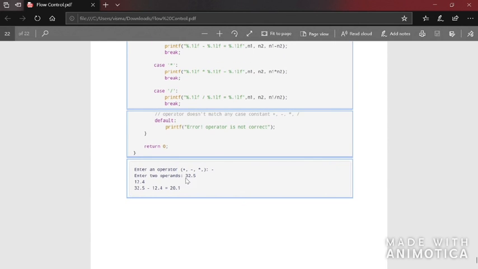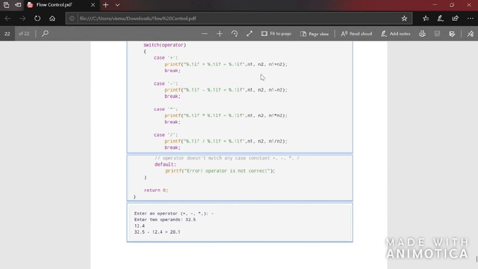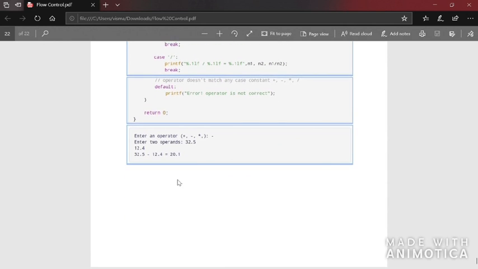So here the input given is minus and the two numbers given are 32.5 and 12.5, so this part will be executed. After executing this part, it will break. Since there is a break, it will come to the closing part of this block, that is the switch, and the control will come here and execute the statements from here. After this case, none of the others will be executed.